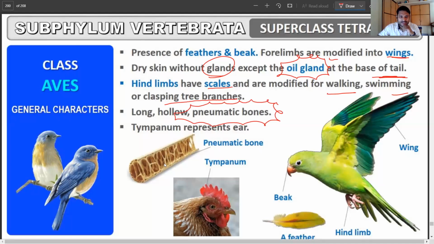As you can see here, this is the bone cross section, and these are the empty spaces. You can see these are all the empty spaces, and they are going to help in the reduction of the weight of the organism. The tympanum again is going to represent the ears.